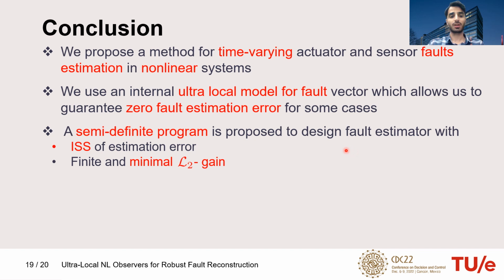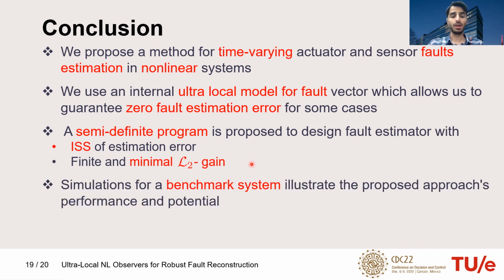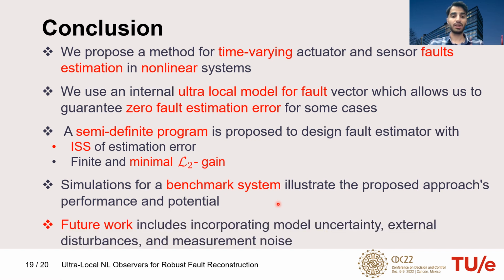And we give a semi-definite program to design the fault estimator subject to ISS of estimation error dynamics with respect to fault model mismatch, and finite and minimal L2 gain from fault model mismatch to fault estimation error. And simulations for the benchmark illustrate the performance and potential of the proposed method. Finally, as future work, we can consider including model uncertainties, external disturbances, and measurement noise.